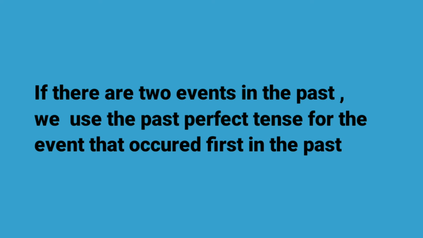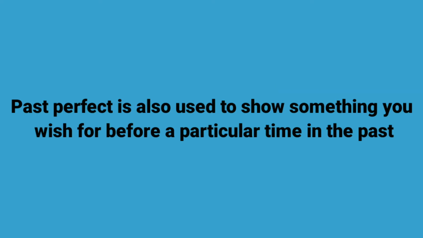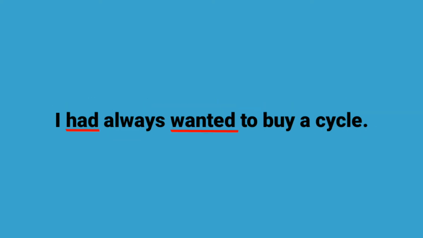So, if there are two events in the past, we use the past perfect tense for the event that occurred first in the past. We also use past perfect tense to show that something was wished for or expected before a particular time in the past. For example, I had always wanted to buy a cycle.